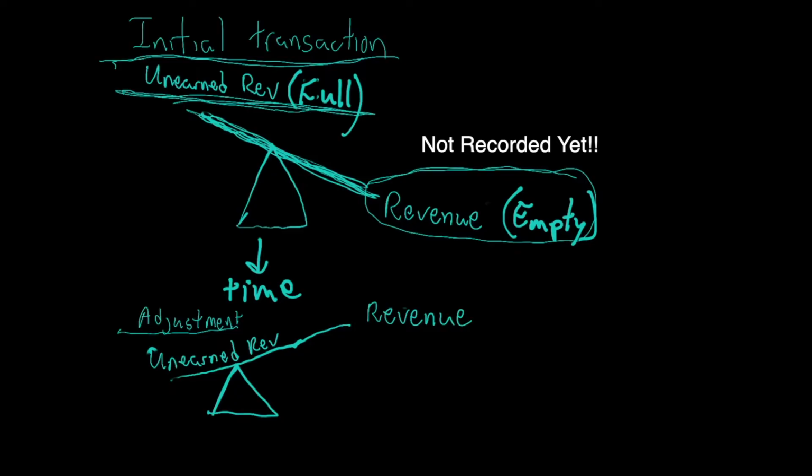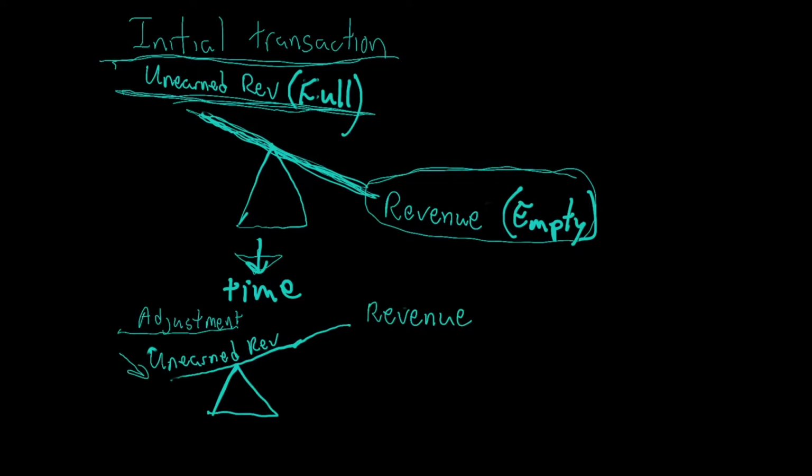But what happens as time goes on? As time goes on, the company actually provides the service, which thus earns the revenue. So as the company earns the revenue, revenues are going up, causing the liability that the company owed to go down.